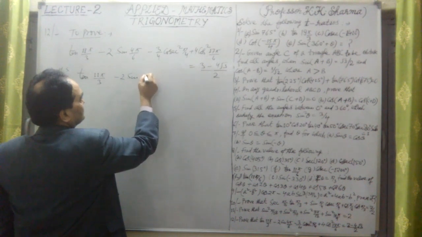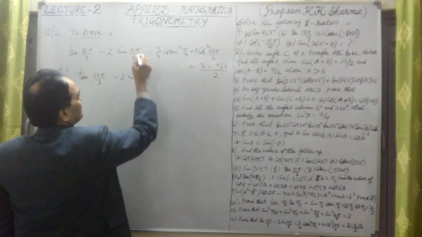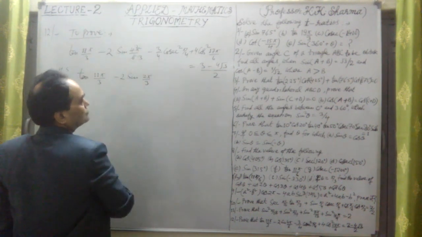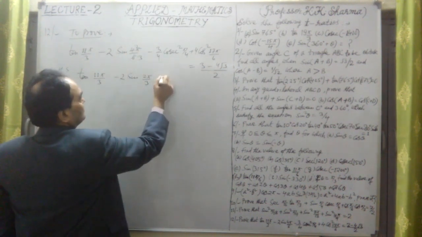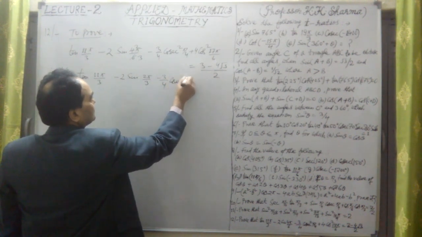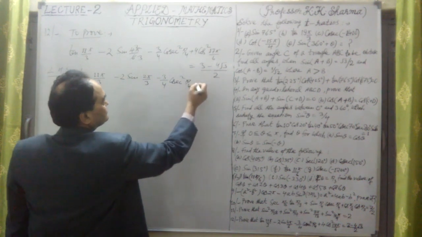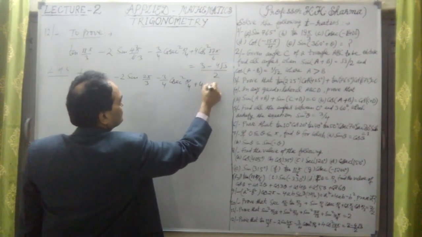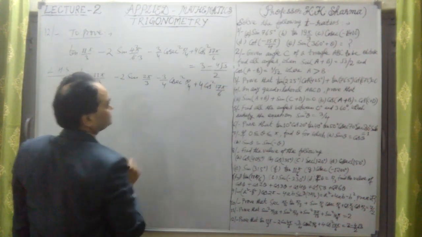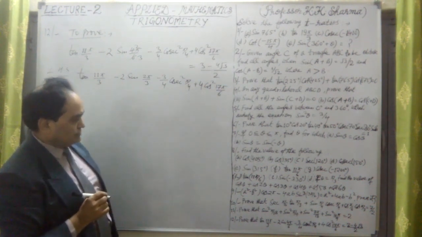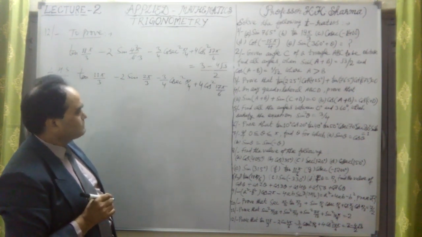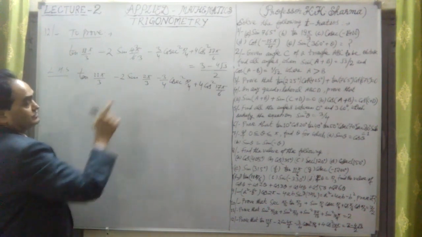Now if I write it as 2 pi by 3, after cancelling this by 2, it will be 2 pi by 3 minus 3 by 4 cosec square pi by 4 plus 4 cos square 17 pi by 6. This is the value which we have to reach.